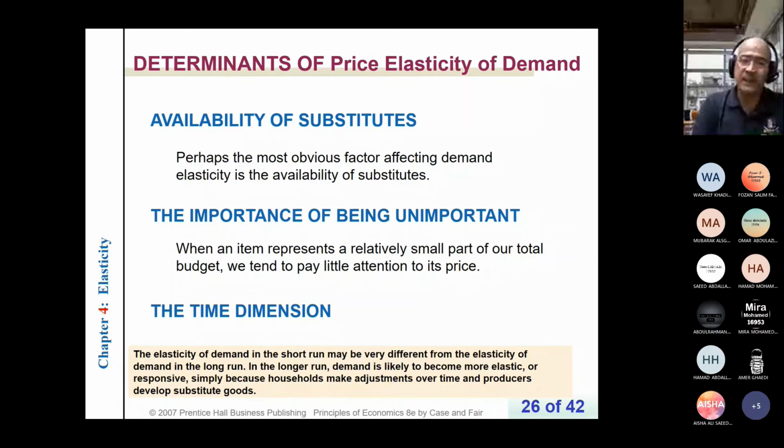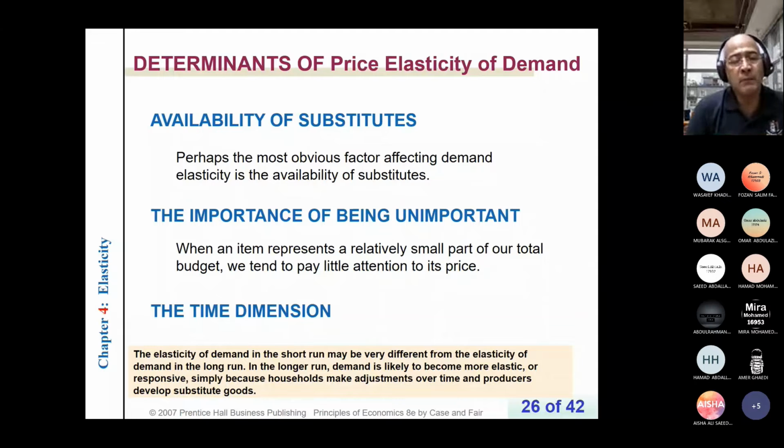The second factor, who would like to read the second point? The importance of being unimportant. When an item represents a relatively small part of our total budget, we tend to pay little attention to its price. Okay, so it's a good example in my mind.